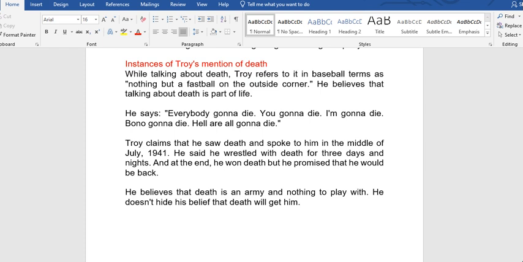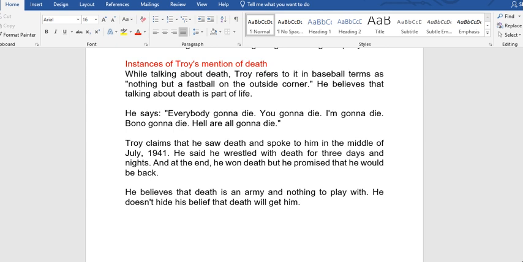Instances of Troy's mention of death. While talking about death, Troy refers to it in baseball terms as nothing but a fastball on the outside corner, quote unquote. He believes that talking about death is part of life. He says, everybody gonna die, you're gonna die, I'm gonna die, Bono gonna die, we all gonna die. That is from Troy.